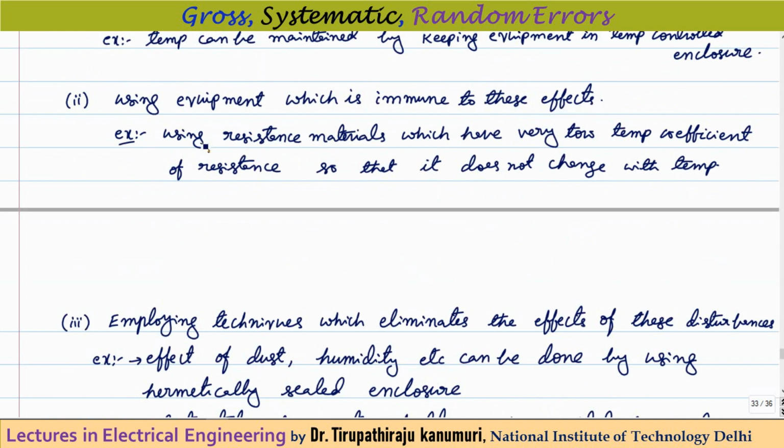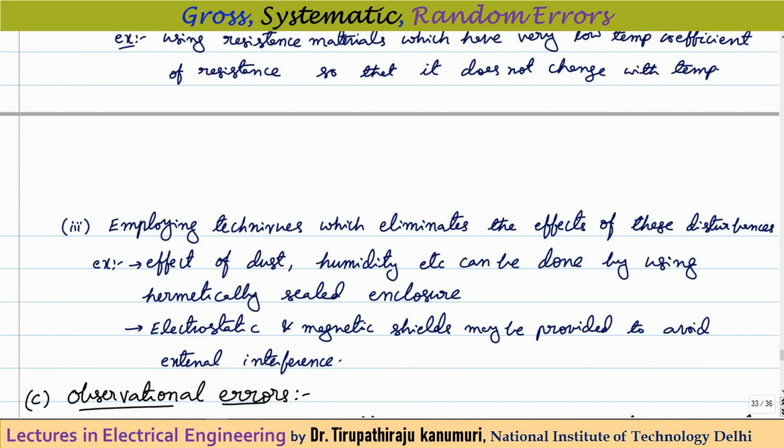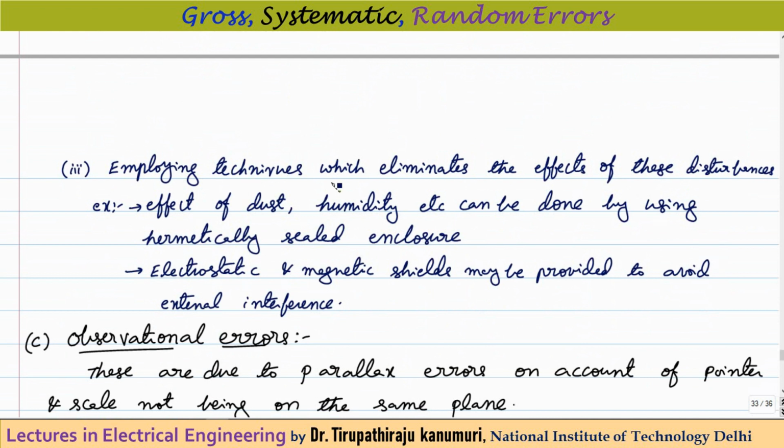Like for example, if you are using the resistance material which are having low temperature coefficient of resistance, so that the resistance will not change with temperature. It is immune to the temperature. Similarly, employing the techniques which eliminate the effect of these disturbances. Let us take for example the dust, humidity, etc.